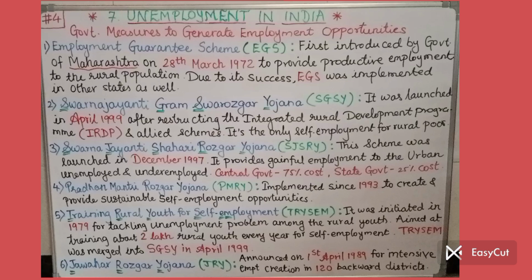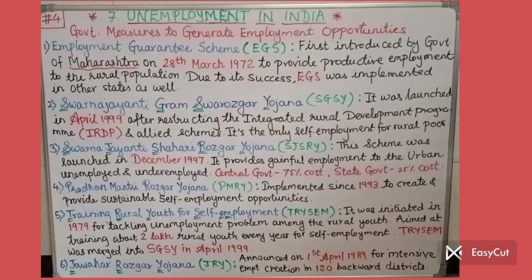It aimed at training about 2 lakh rural youth every year for self-employment. Then TRISEM was merged into SGSY, the second Yojana, Swarna Jayanti Gram Swarozgar Yojana, which we learned just now. Look at the board, you will come to know. So this TRISEM was merged into SGSY in April 1999, at the launch of that SGSY program.